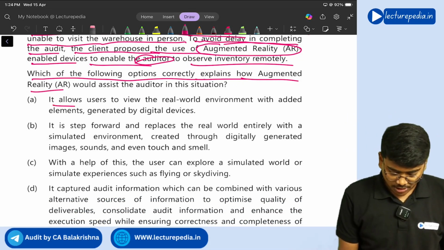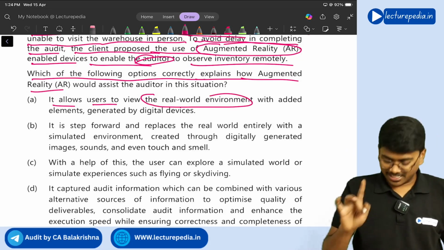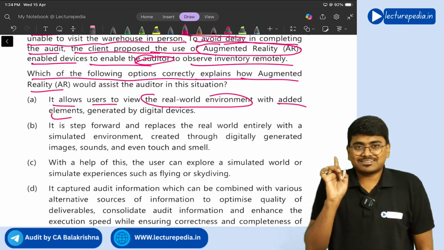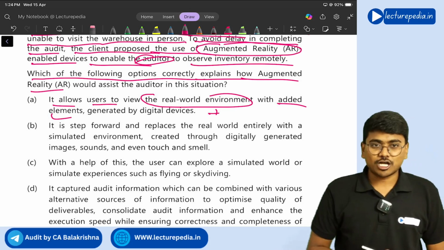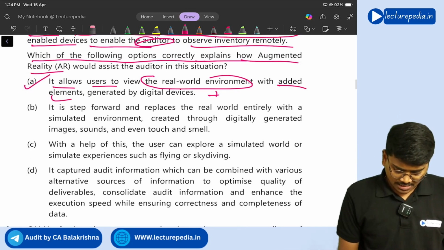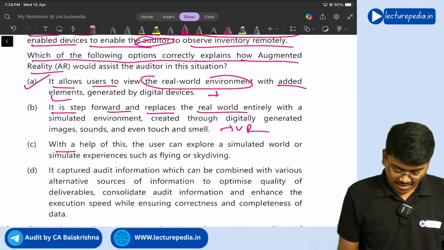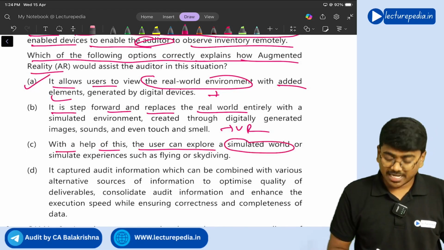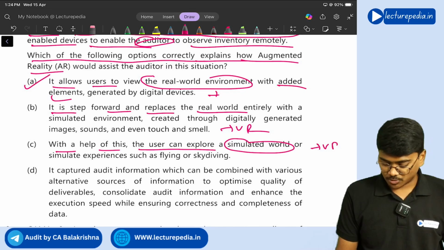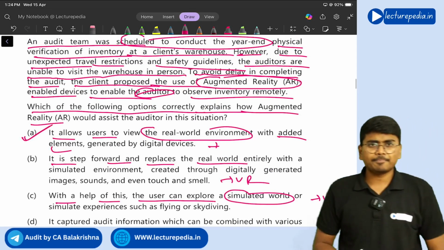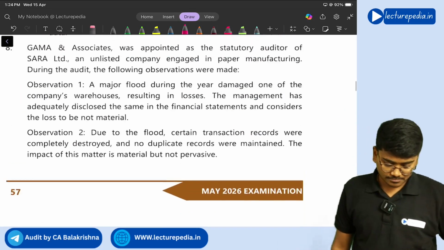Option A says it allows users to view real world environment with added elements. Yes, this is the correct definition of augmented reality. Option B. It is a step forward and replaces real world. This is virtual reality. With the help of this, user can explore simulated world. Simulated world is also virtual reality, VR. So option A is the correct option. Next,